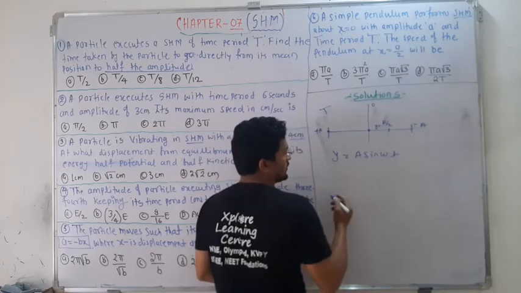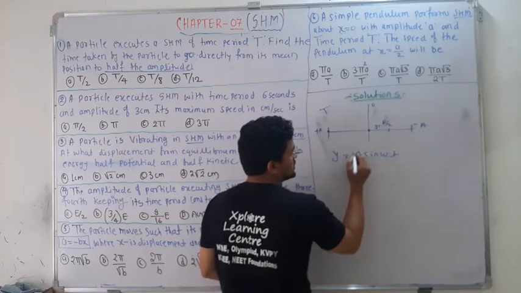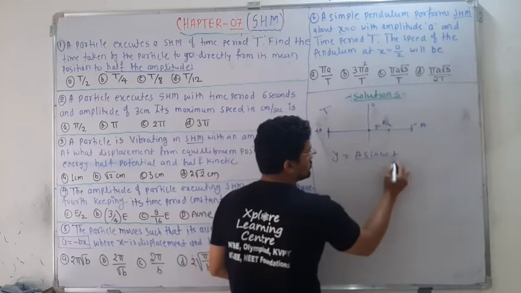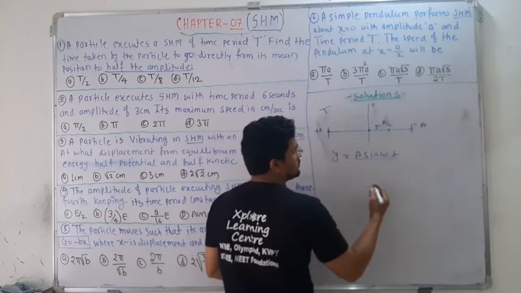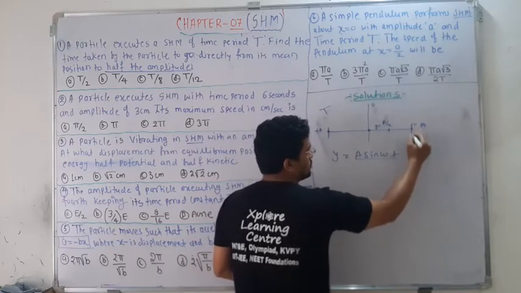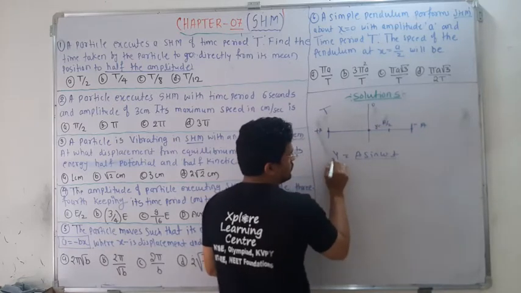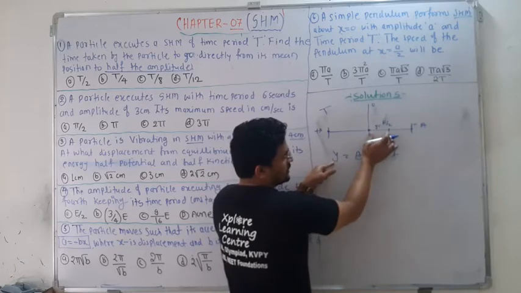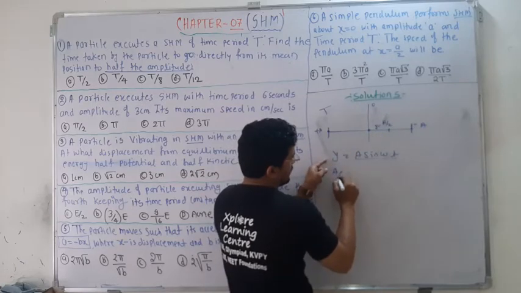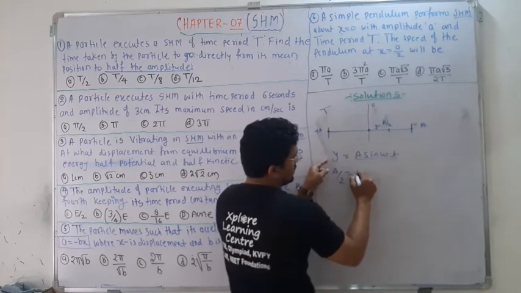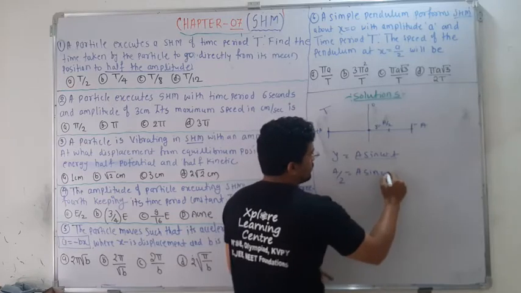I already told you, if anything is measured from the mean position, you can use this equation, and if it is measured from the extreme point, then you use cos omega t. Y is given as half of the amplitude, A by 2, and that is nothing but A sin omega t.